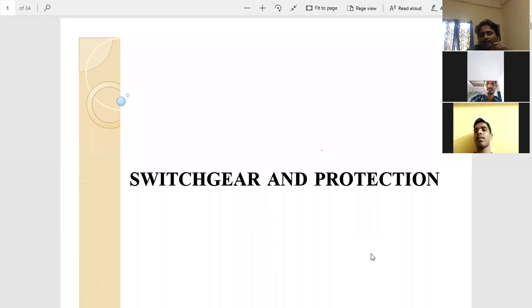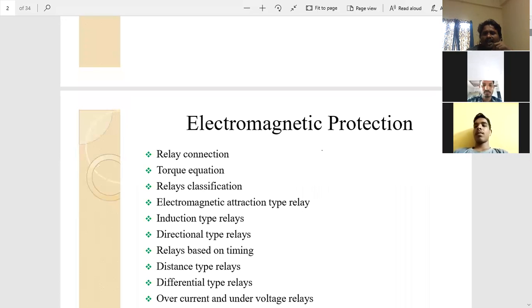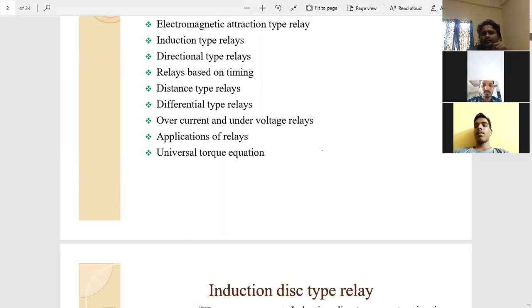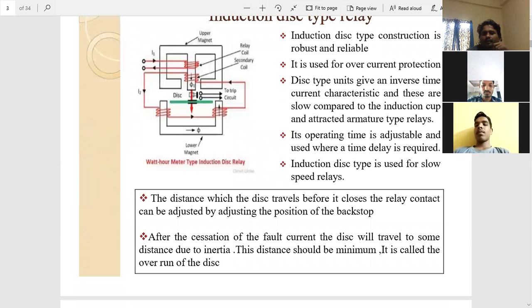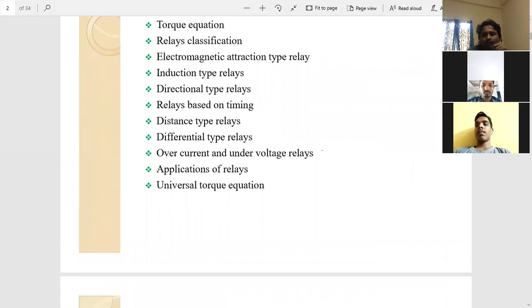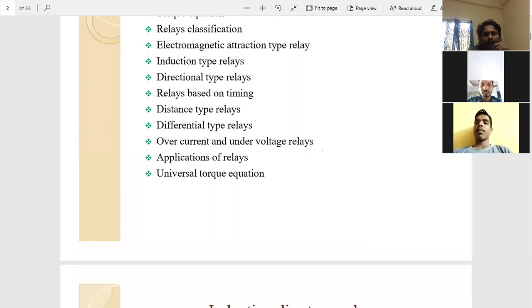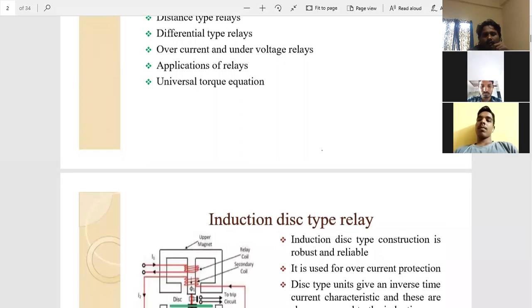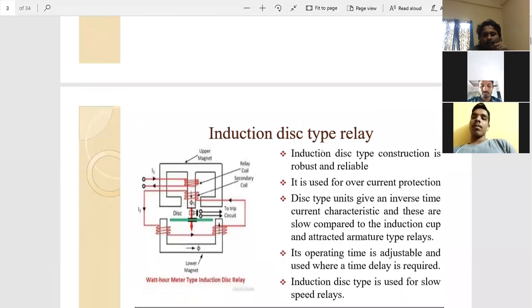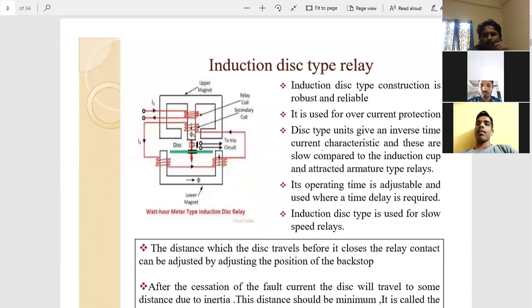We also saw some types of relays under electromagnetic induction, those we call shaded pole and so on. I have one more question.